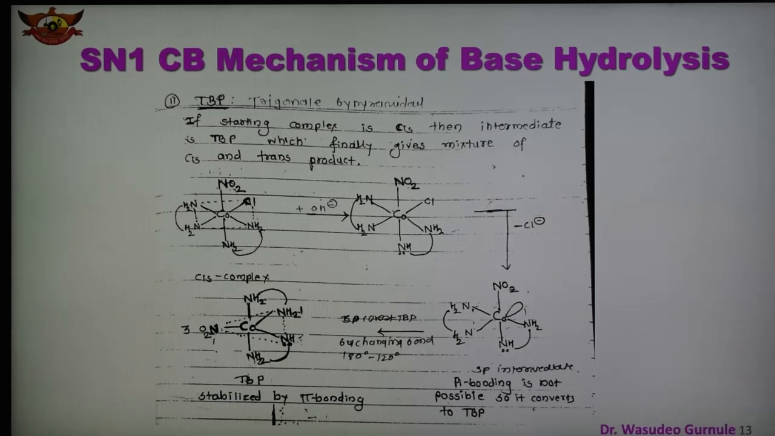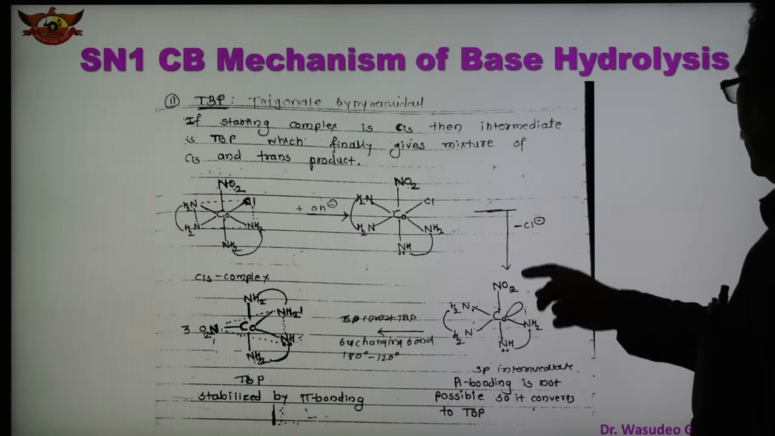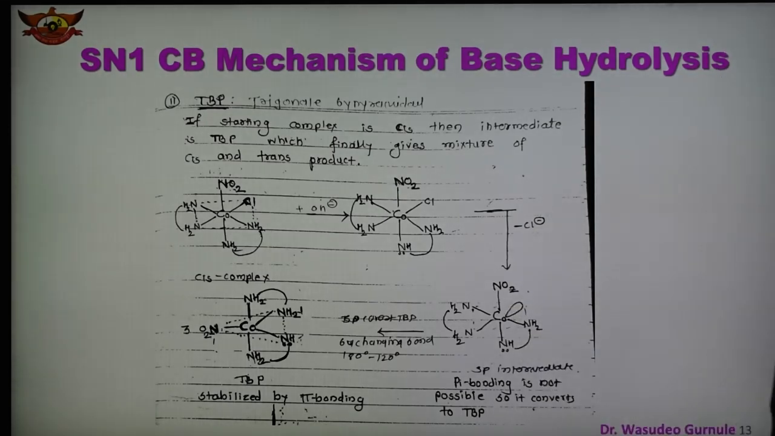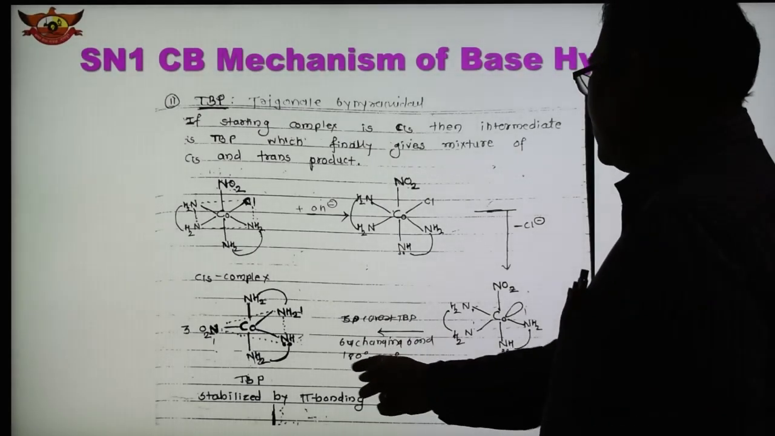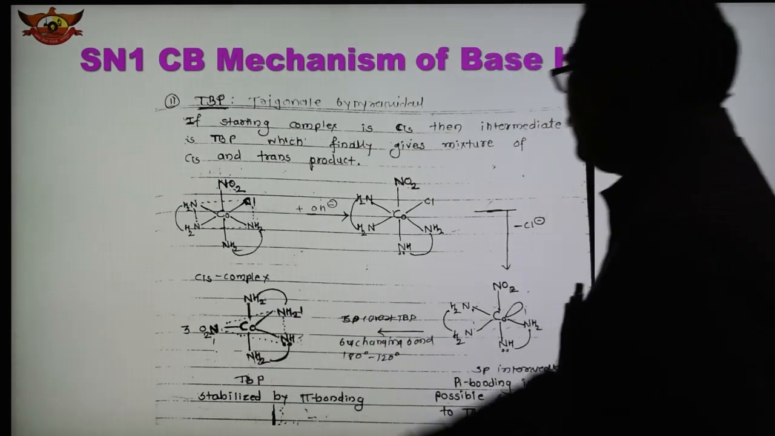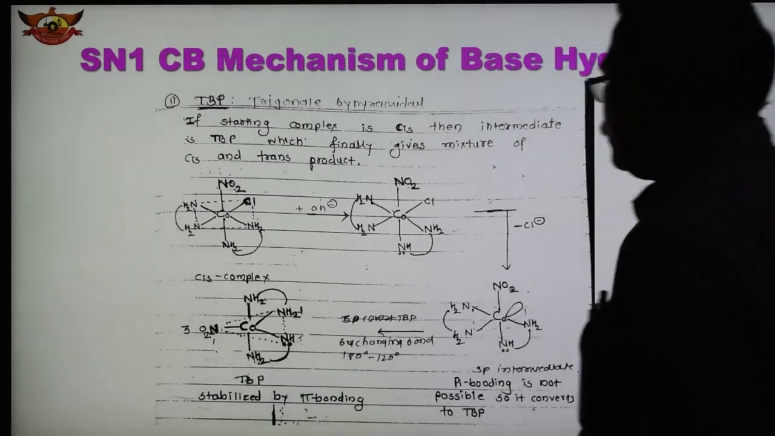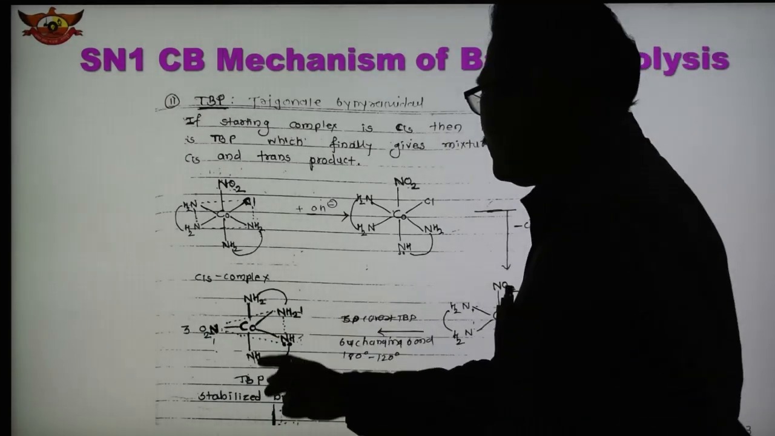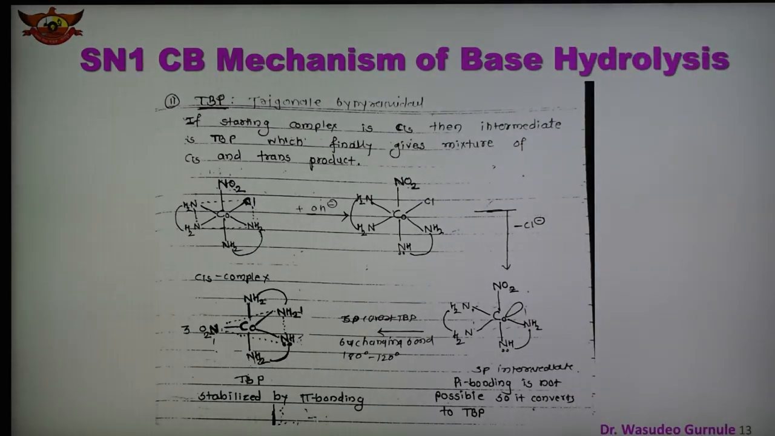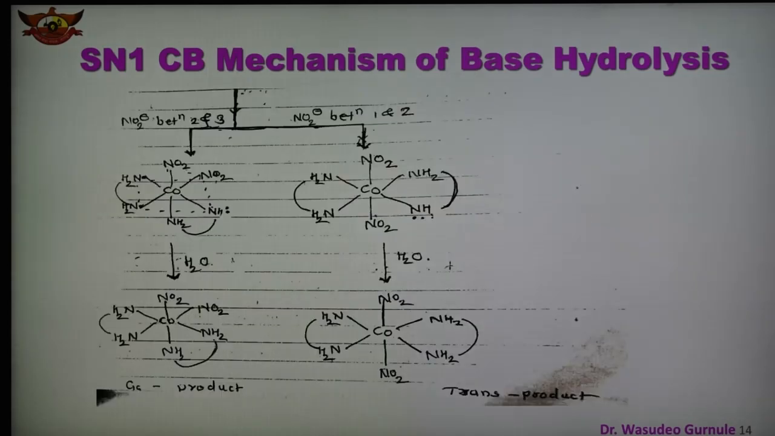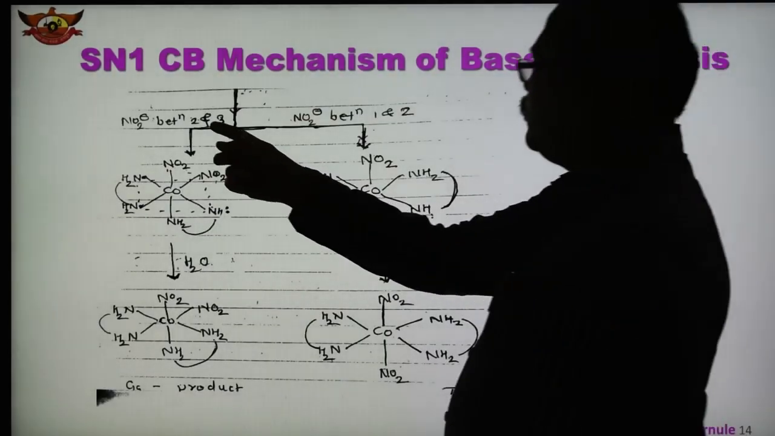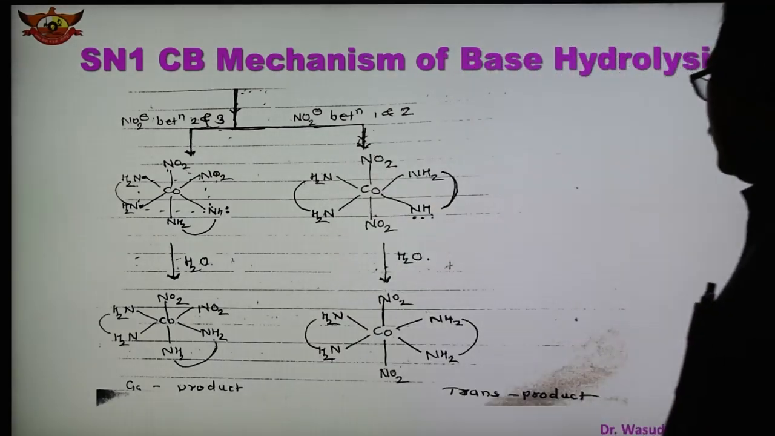Pi bonding is not possible in the square pyramidal intermediate after removal of Cl, therefore it is converted to the trigonal bipyramidal, TBP. So we have arranged it this way, NH2, NH, and here NH2 and NO2, and this is the trigonal bipyramidal intermediate stabilized by pi bonding. So in this case it is possible, and in the next slide it is shown how from this trigonal bipyramidal we get the cis isomer and here we get the trans product.